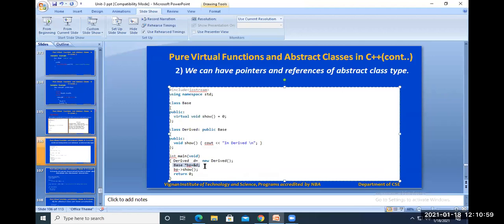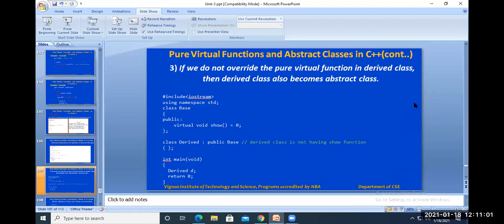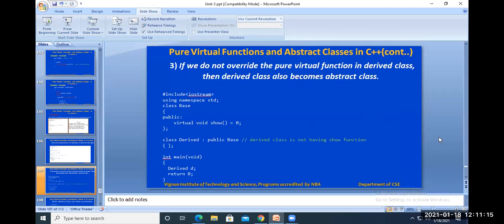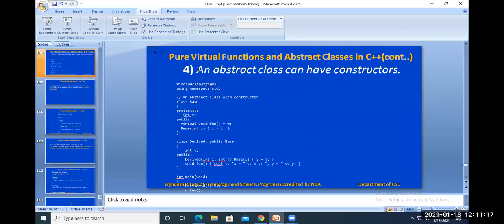And if you do not override the pure virtual function in the derived class, that means if the derived class does not have the implementation of the pure virtual function, then the derived class also becomes the abstract class. This is the example I have shown. And what is the fourth point here? An abstract class can have constructors also. See, this is the one point you can remember.